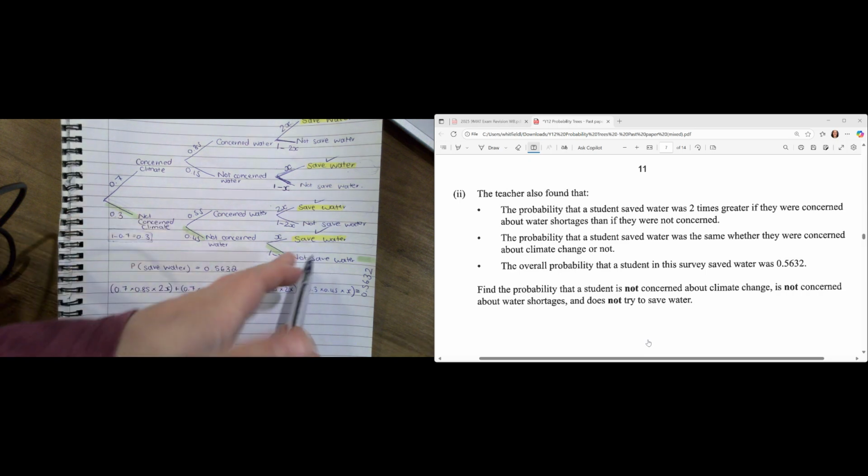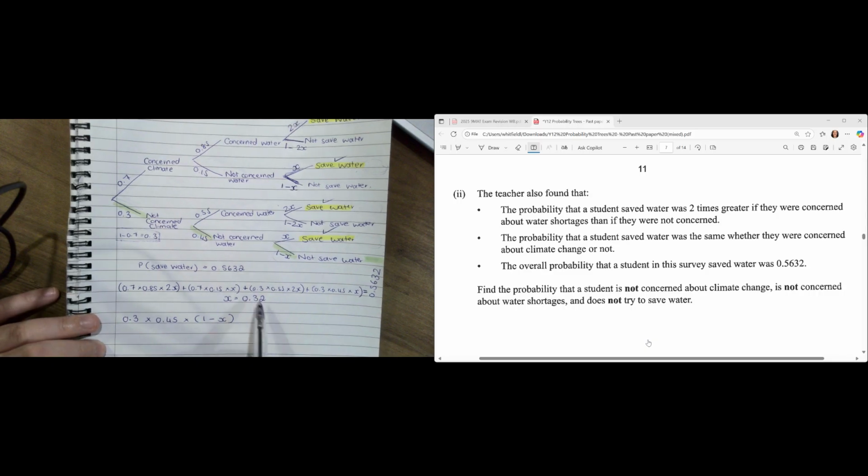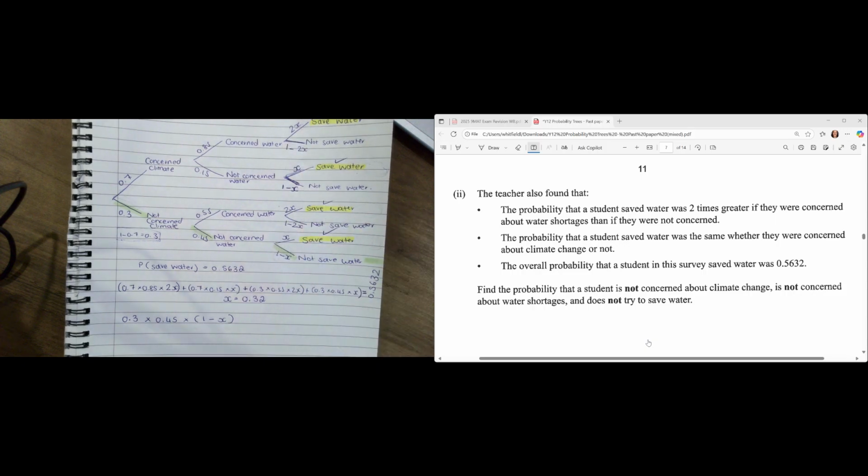We know that it's that times that times that, so just pop it down. 0.3 multiplied by 0.45 multiplied by 1 minus x. Now, we do know what x is over here. So again, if you're struggling, just write down x equals something, okay? Make sure it's obviously smaller than 1 because we know that all of these have to add up to 1. So what I'm going to do is take out whatever x is, remove it, and put in whatever my answer was, which was 0.32.